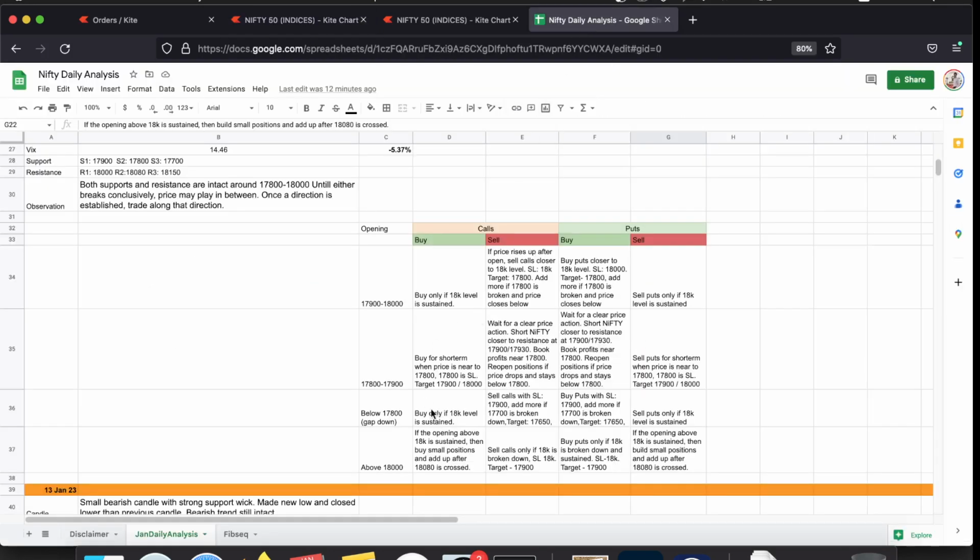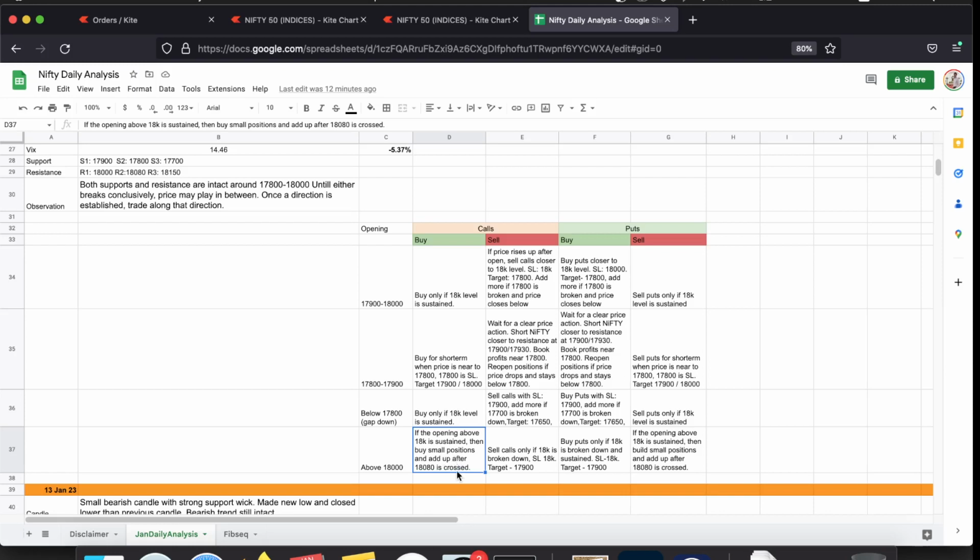On 16th Jan's analysis, I mentioned that if Nifty opens above 18,000, don't go long until the 18K level is clearly sustained.